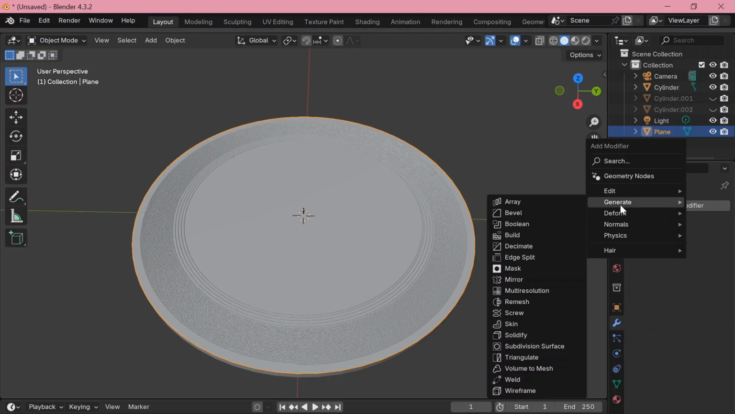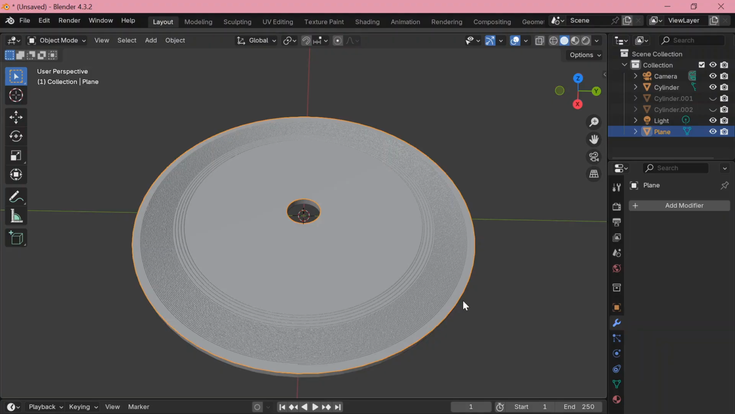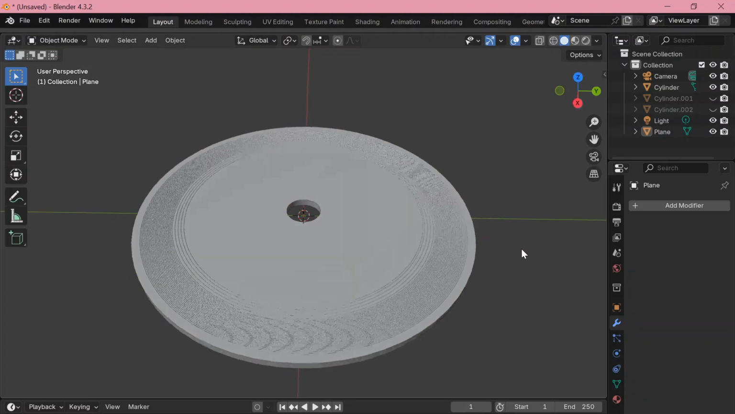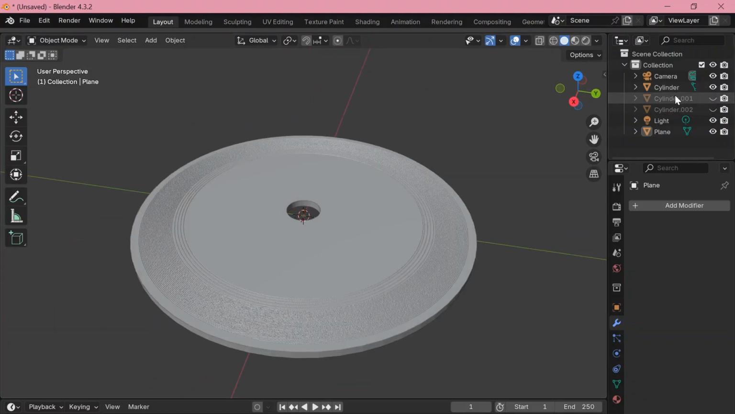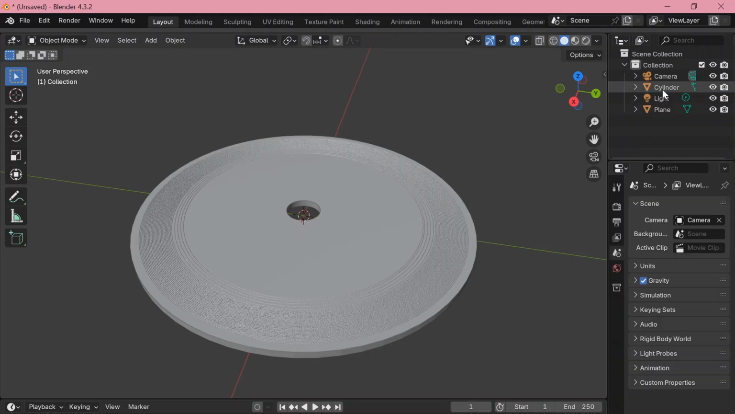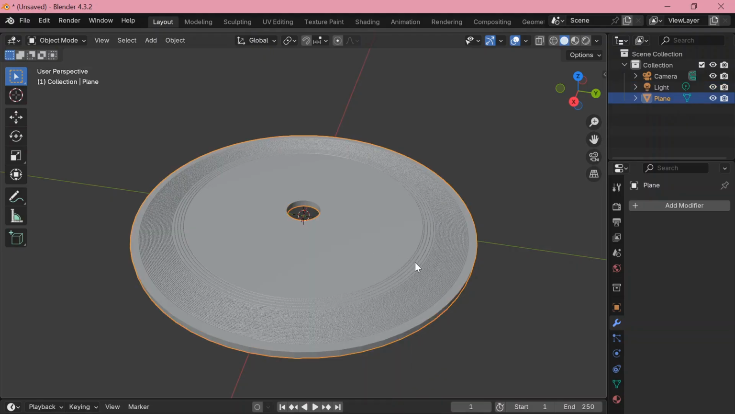And again on the plane add a Boolean modifier but use the small cylinder from before to chop out the spindle hole. Now apply that. Now join the base and the record surface together.